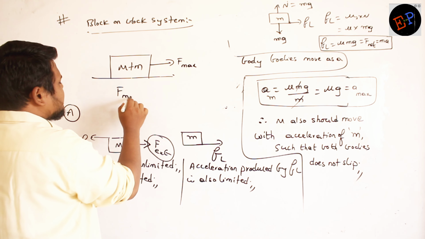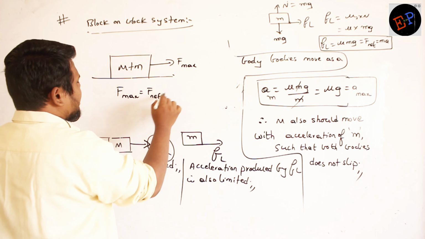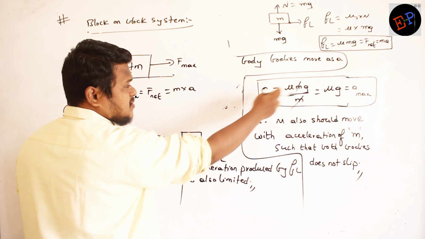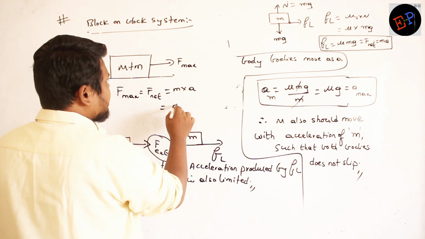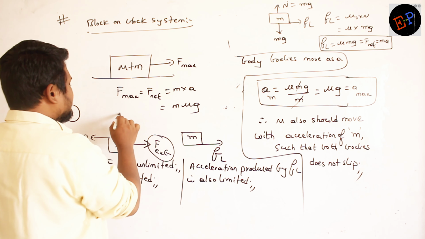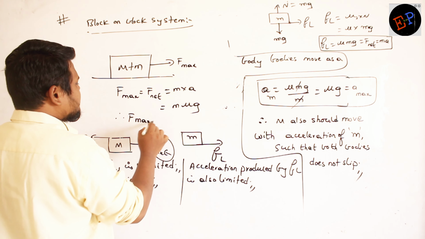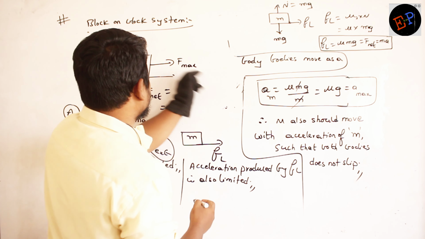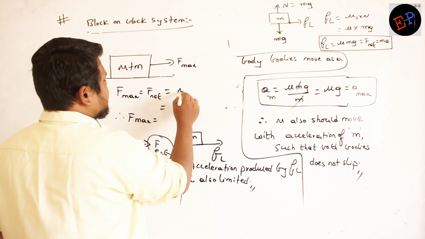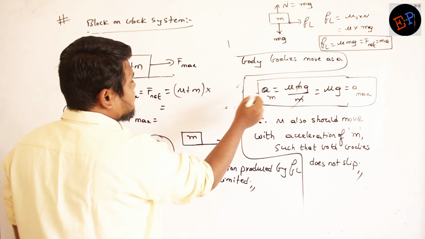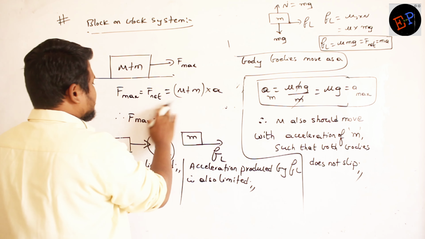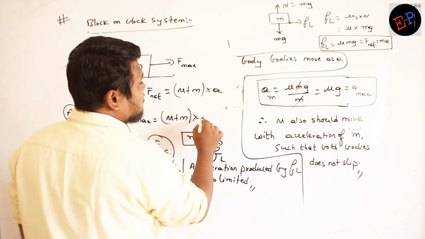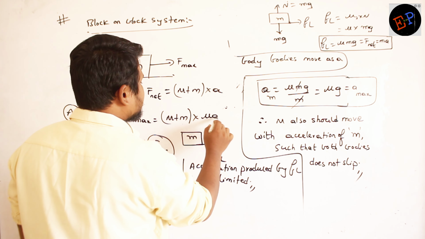So therefore, F max is how much? This is the net force. Net force formula: mass into acceleration. How much acceleration should they move with? They should move with the acceleration of small m. What is the acceleration of small m? Mu into g. So the maximum force is how much? Total mass is M plus m. So M plus m into acceleration. Let the acceleration be a. So therefore F max is equal to (M plus m) into a, and the value of a is mu into g. So this is my answer.